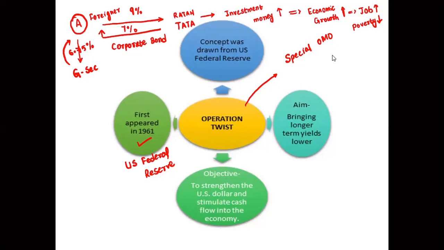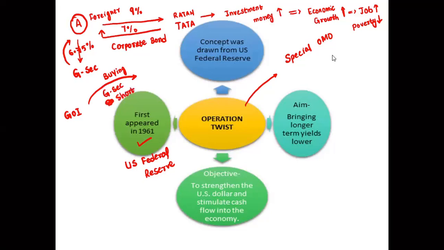Then what does the government start doing? They will start buying short-term government securities.